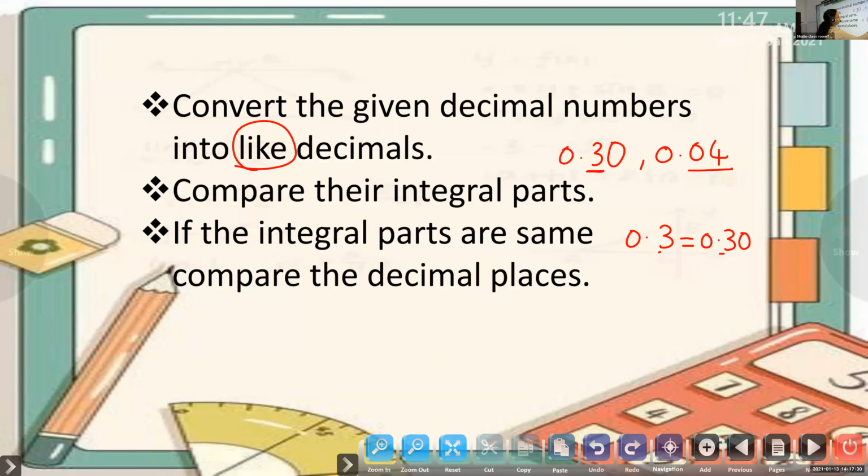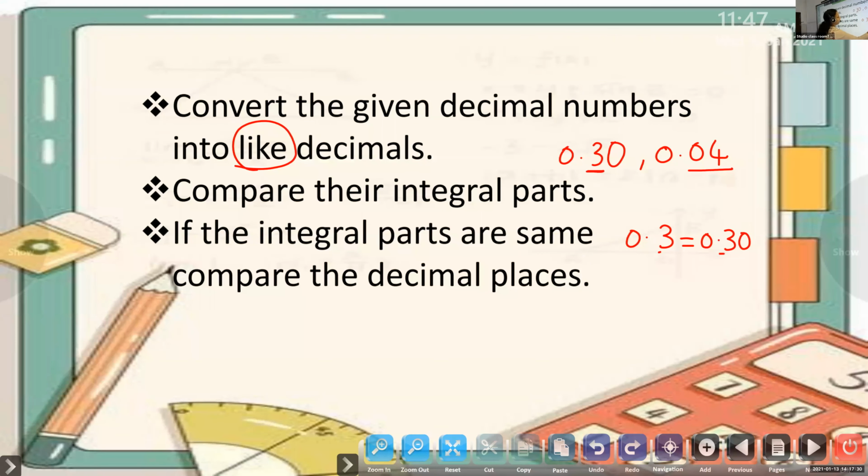Then after making them like decimals, we will start comparing the integral, or we can say whole number part, before the decimal point. That part is the integral part. When we compare, if these whole number parts are the same, what we will do? We will start comparing the decimal places. Understood, children?